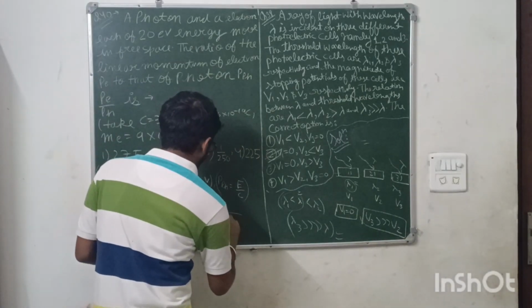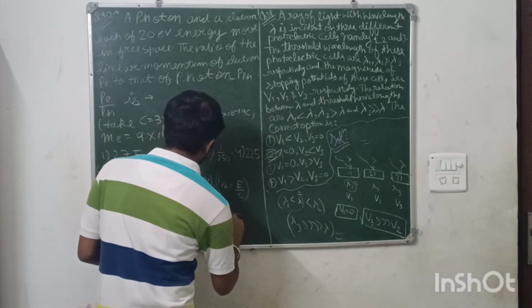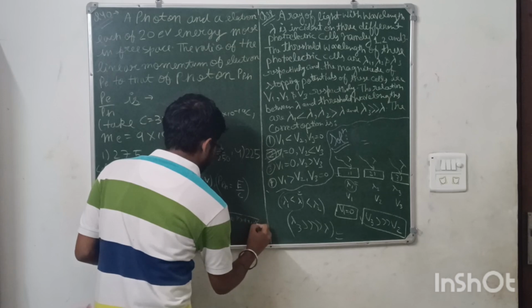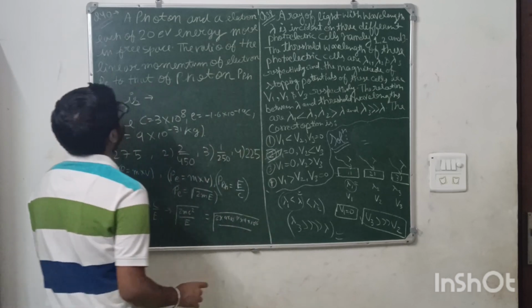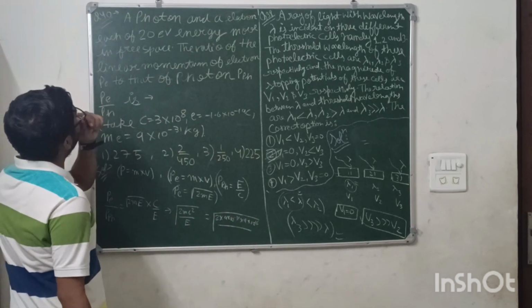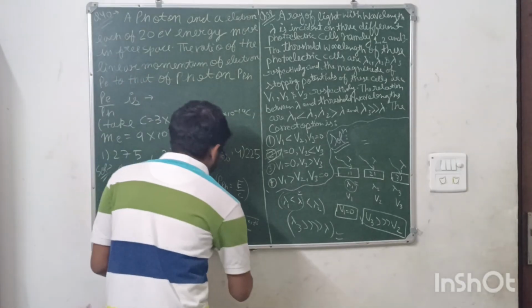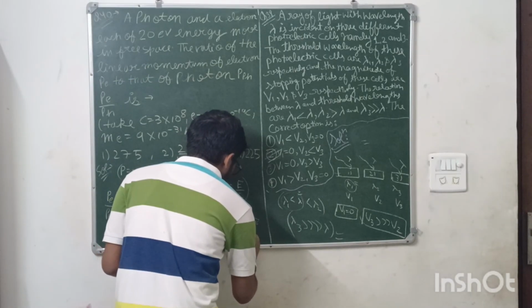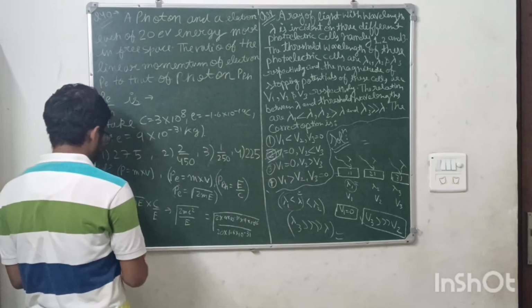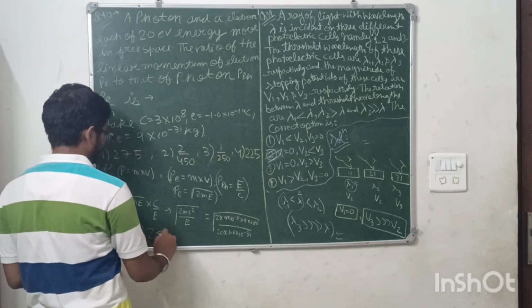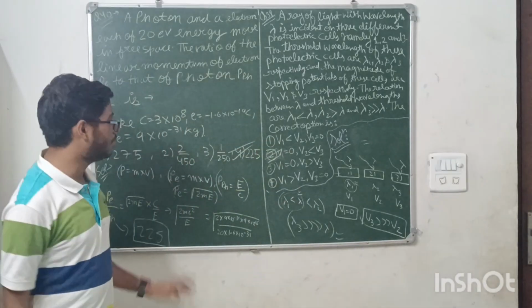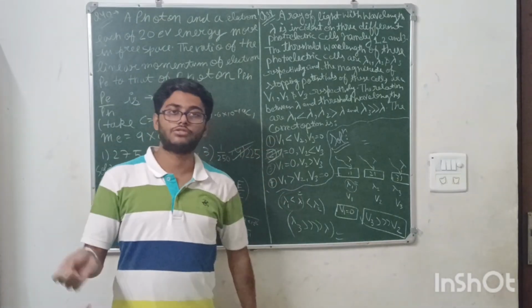So 2 into 9 into 10 to the power minus 31 into c square, 3 into 10 to the power 8 whole square, 9 into 10 to the power 16, upon E. The energy is 20 electron volts, so convert it into joules: 20 multiplied by the electronic charge 1.6 into 10 to the power minus 19. Solving this, you will get the ratio as 225. Option number 4. A simple formula based question. Moving on to the next question.